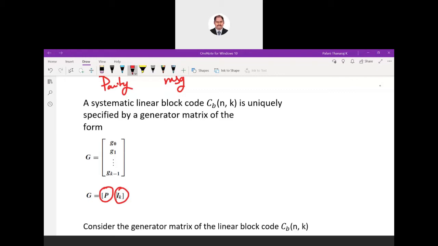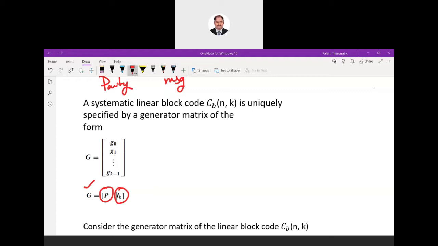Based on your type of error control, one common example is Hamming code. We can have different types of error control codes, so based on your algorithm, this matrix will change. So we have to know what type of error control system algorithm you are following, and based on that we'll be having this matrix.